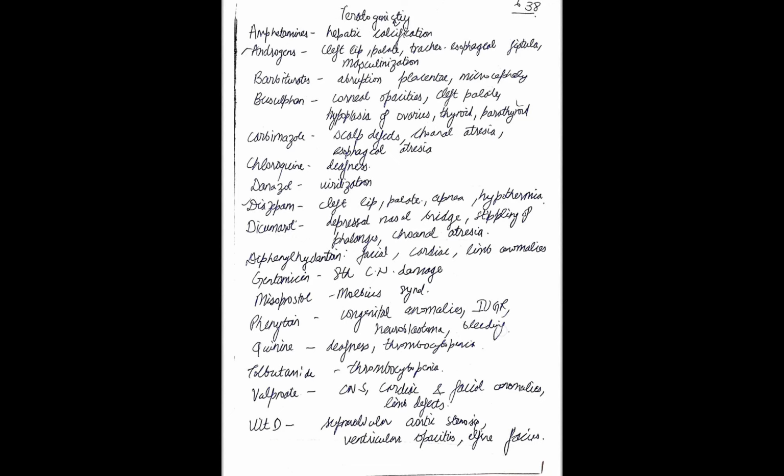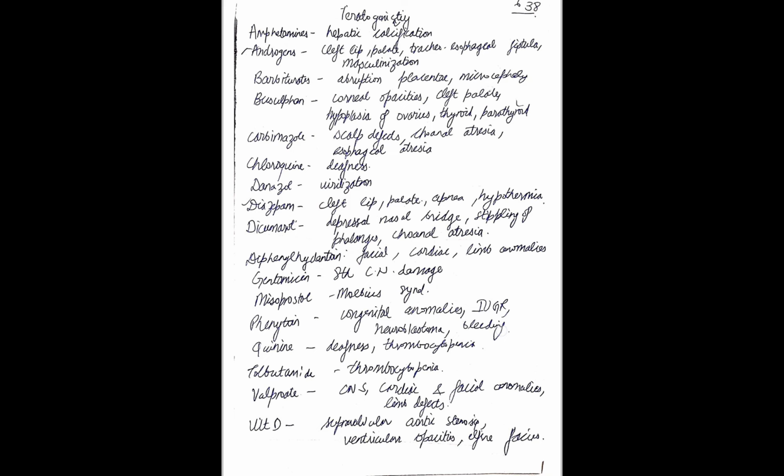Then we have androgens. Androgens, we know, cause masculinization in the female fetus, and along with that they can cause cleft palate, cleft lip, and tracheoesophageal fistula. Then barbiturates. Barbiturates can cause abruption placentae and microcephaly. Barbiturates cause CNS depression, and so microcephaly and also abruption placentae.